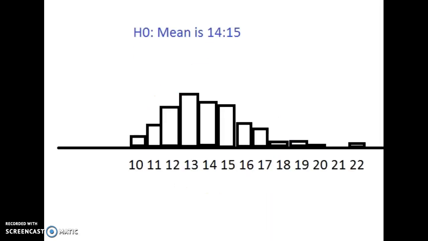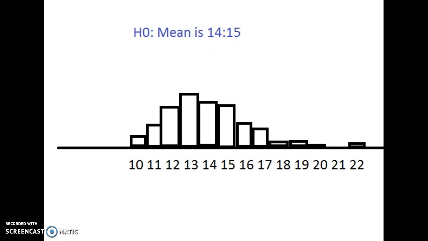And so I'll give an example now. Going back to the situation I mentioned in my previous video, my commute times to work, the mean of all my commute times is 14 minutes and 15 seconds is my best estimate for that. So for me personally, this is not something I would challenge in my life because I actually believe this value is still true. But let's say in the future, it feels like I'm starting to get to work quicker. Maybe traffic seems to be lighter, or I get a faster car, or I found a new route. But for whatever reason, I start to feel that I'm getting to work quicker.